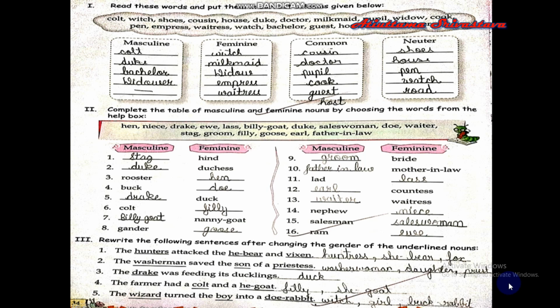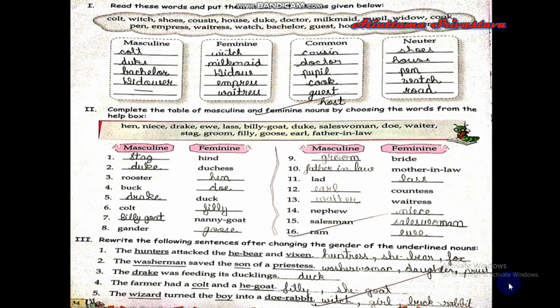Next one, feminine, duck. Masculine, drake. Next, feminine, filly. Masculine, colt. Next, feminine, nanny goat and masculine, billy goat.